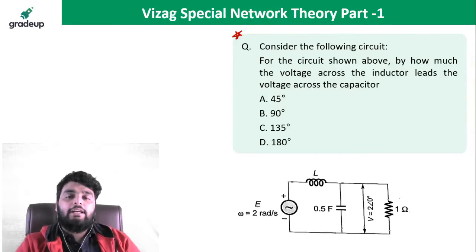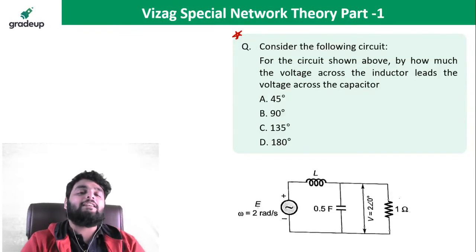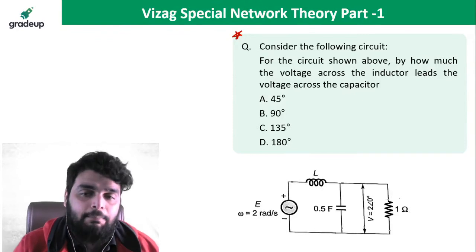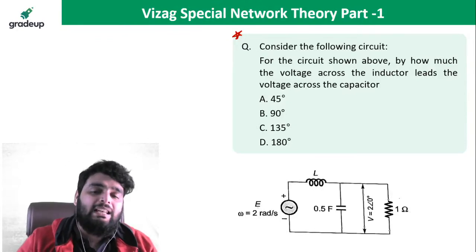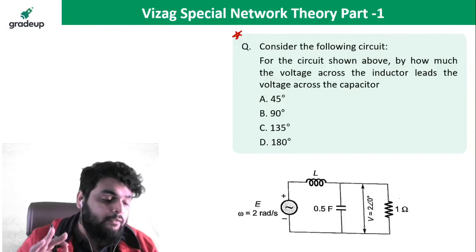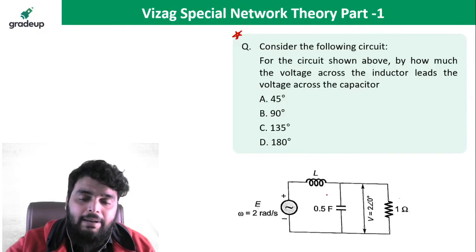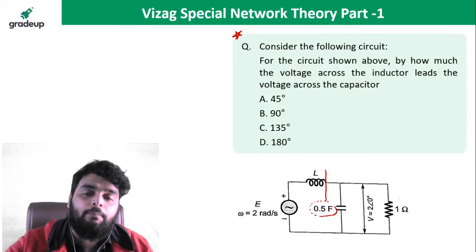Consider the following circuit. For the circuit shown below, by how much does the voltage across the inductor lead the voltage across the capacitor? This question can be solved easily if you know the phasor difference correctly. If you know the phasor diagram, you can solve this question very easily. So first of all, I am converting this capacitance into reactance form. What is the XC?